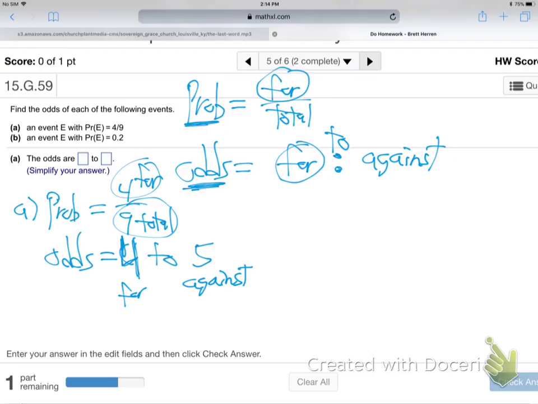So odds is 4 and against instead of 4 in total. That's the only difference. They're very, very similar. So that makes sense. Probability is 4 total. Odds is 4 against. So can you do part B? Try part B. Part B says probability of something is 0.2. You know what you need to do is turn that into a fraction. Make that thing a fraction, 0.2.